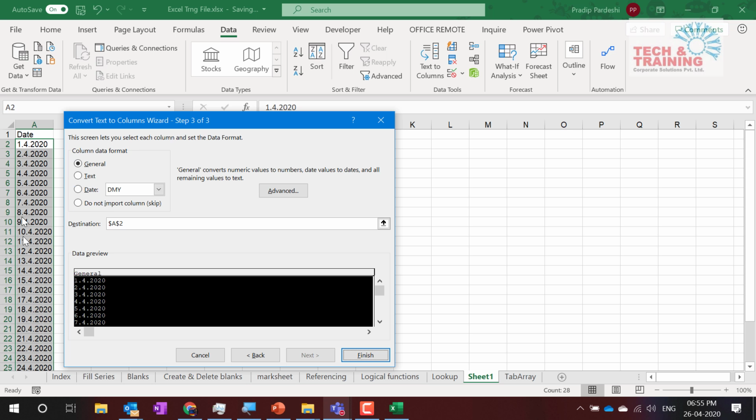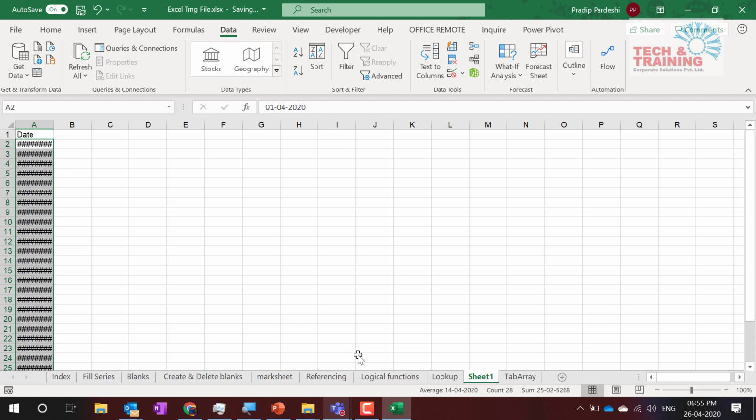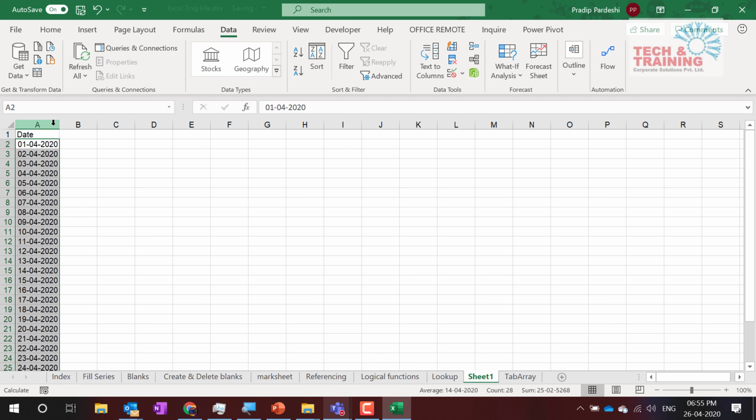So if your date format after the 12th of the month is DDMMYY, make sure that you select that respective option, select DMY and click on Finish, and when you expand, you automatically get the date.